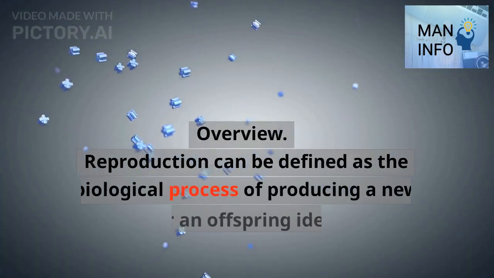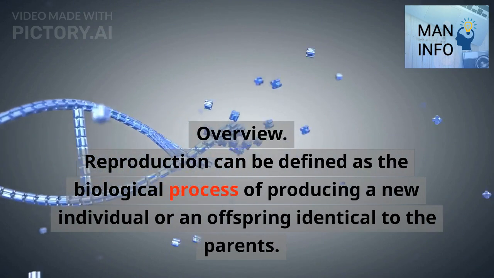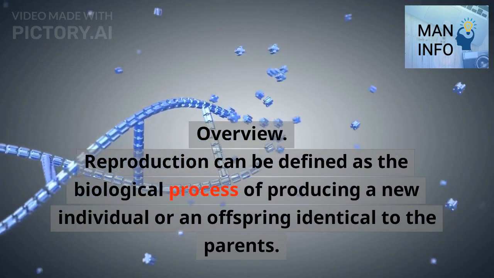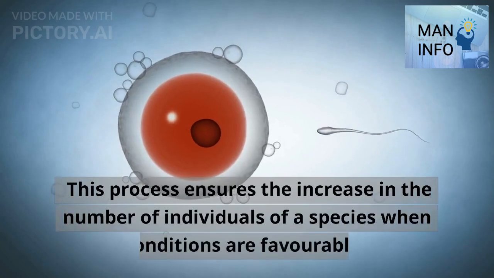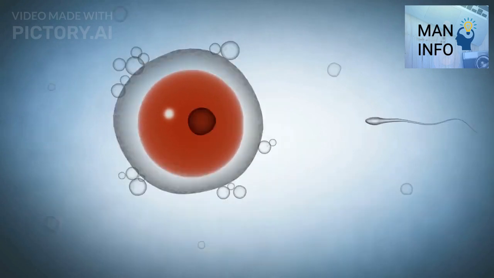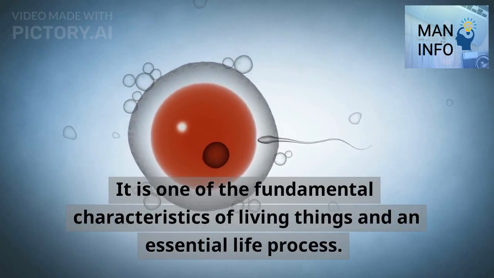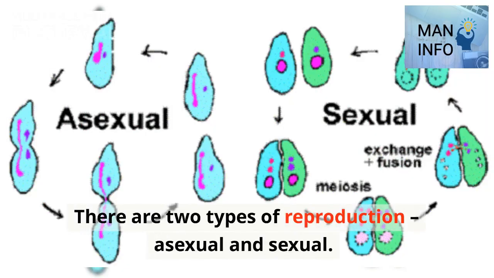Overview. Reproduction can be defined as the biological process of producing a new individual or an offspring identical to the parents. This process ensures the increase in the number of individuals of a species when conditions are favorable. It is one of the fundamental characteristics of living things and an essential life process. There are two types of reproduction, asexual and sexual.